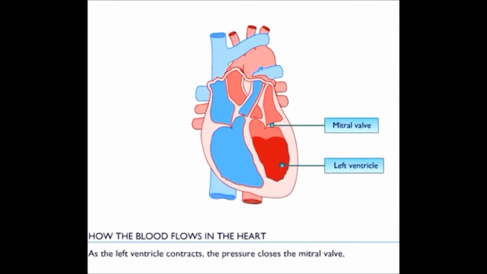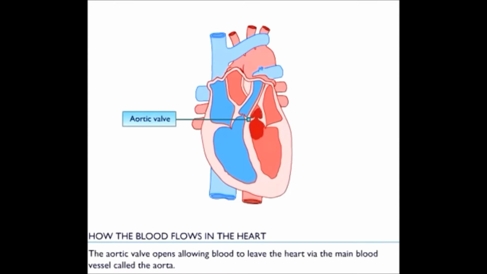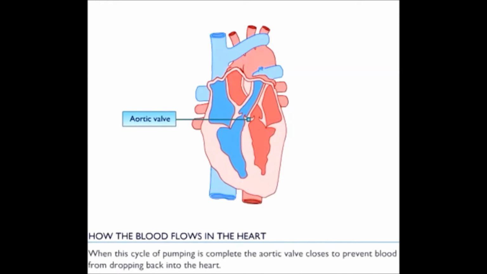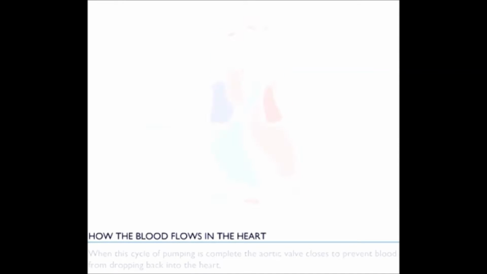As the left ventricle contracts, the pressure closes the mitral valve. The aortic valve opens, allowing blood to leave the heart via the main blood vessel called the aorta. When this cycle of pumping is complete, the aortic valve closes to prevent blood from dropping back into the heart.